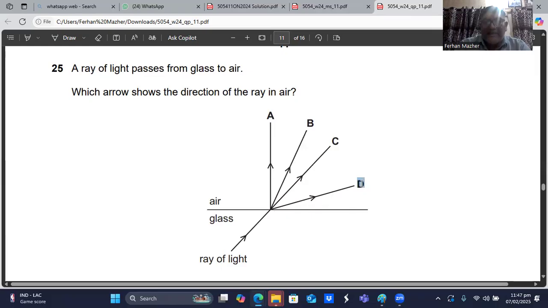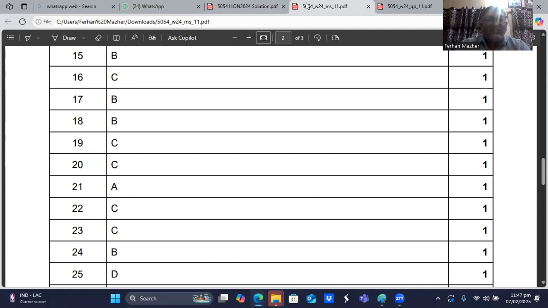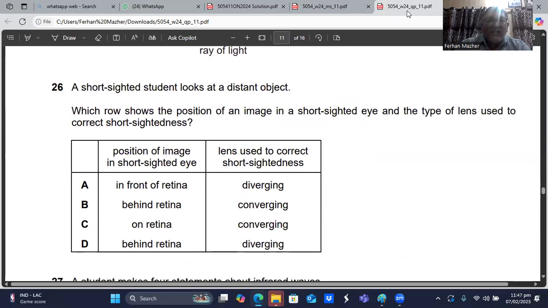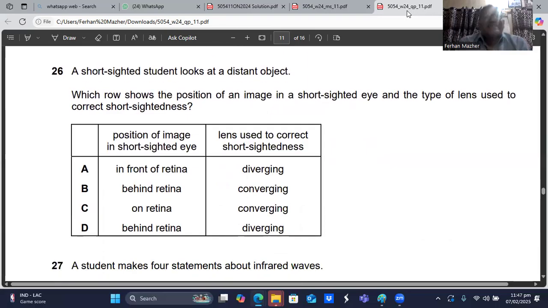So I think D is the best choice here. Question number 25, D is the right choice, sir. Question number 26. A short-sighted student looks at a distant object. Which row shows the position of an image in a short-sighted eye and the type of lens used to correct short-sightedness? Okay, to correct short-sightedness, we always use the diverging lens.